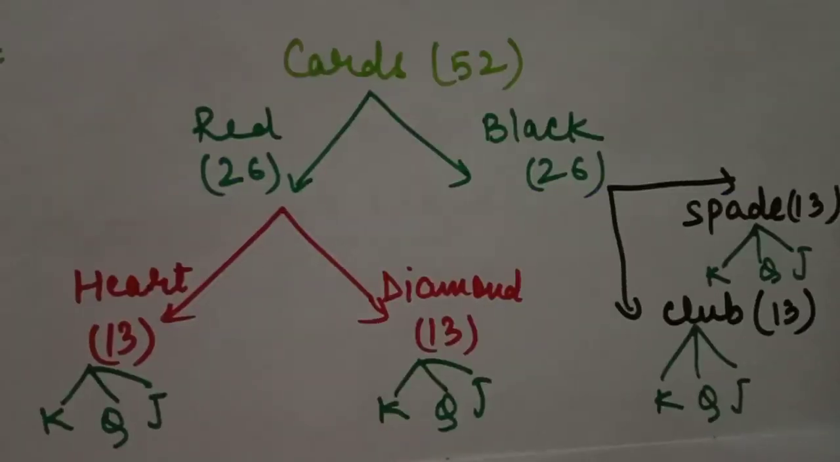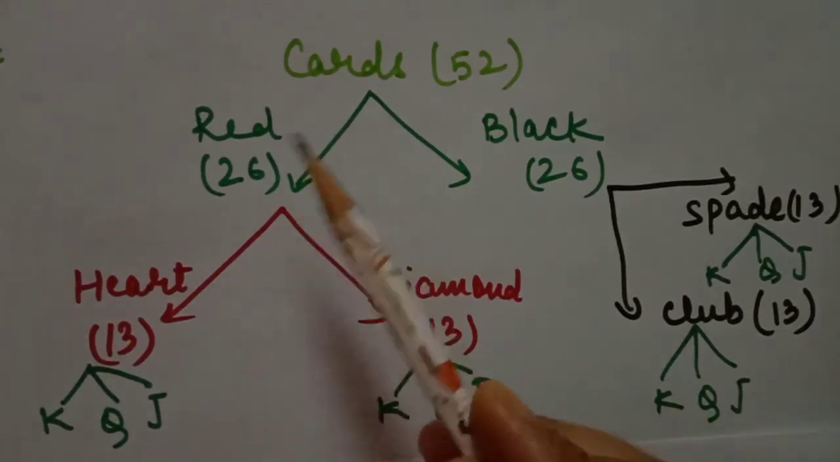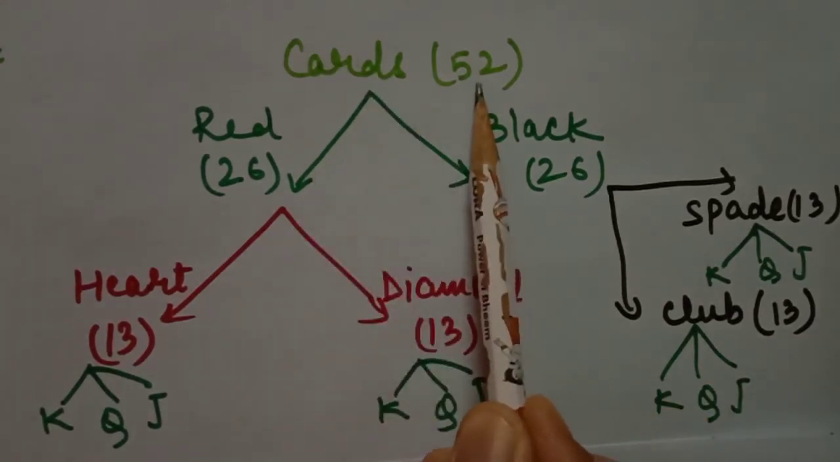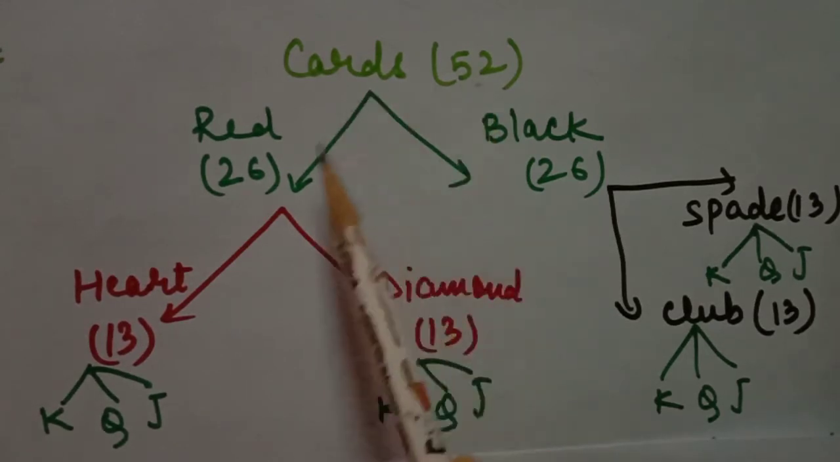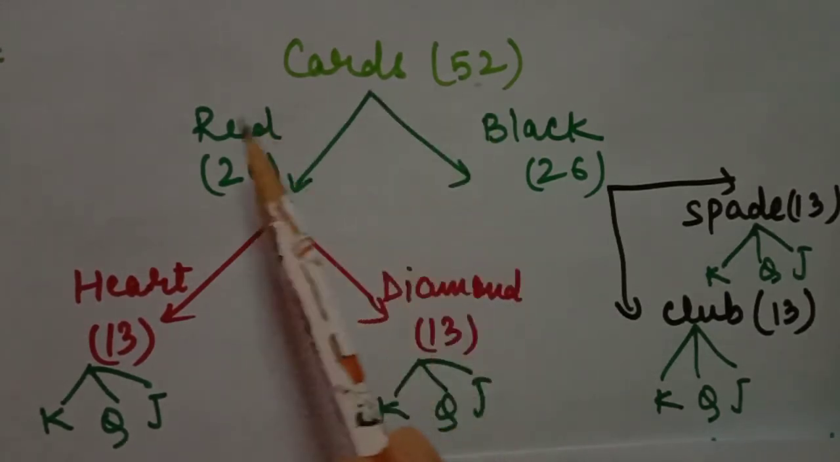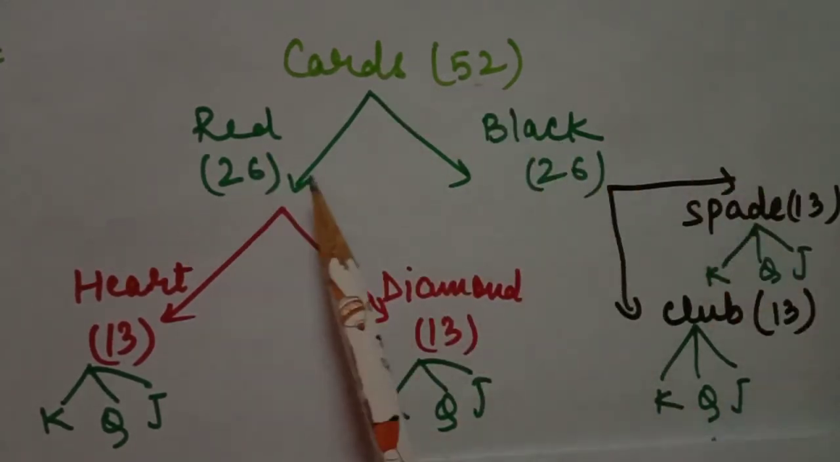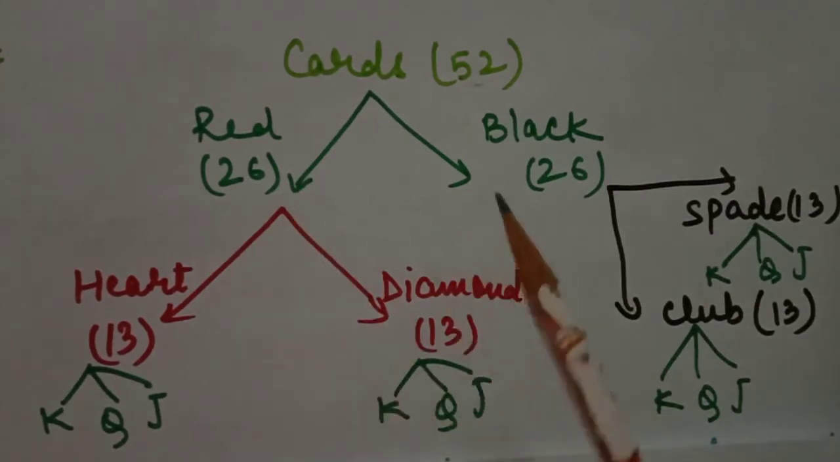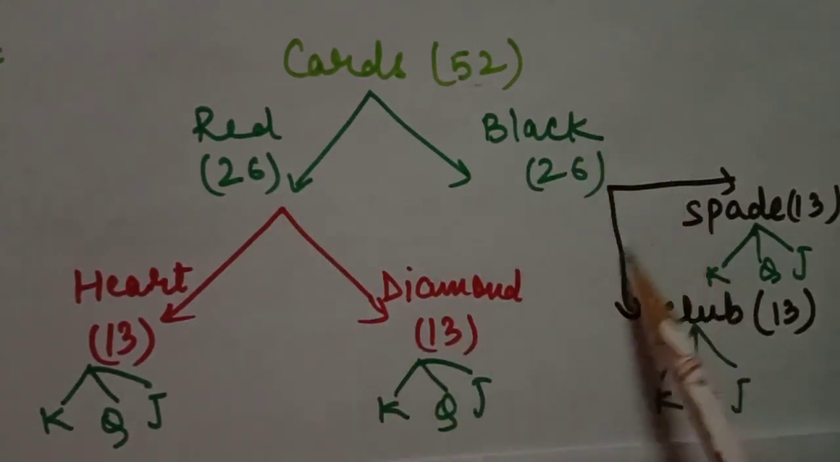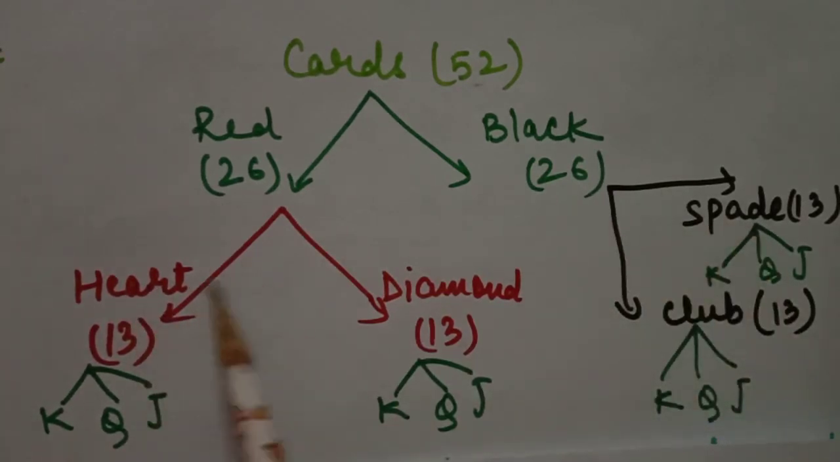So students, now we will learn about cards. Students, we have a total of 52 cards. Out of 52, we have some red cards and some are black. 26 cards are red and 26 cards are black. In red cards, we have two types of red card. In black, we have two types of black card. Two types of red cards are heart and diamond. In each type of red card, we have 13 cards.